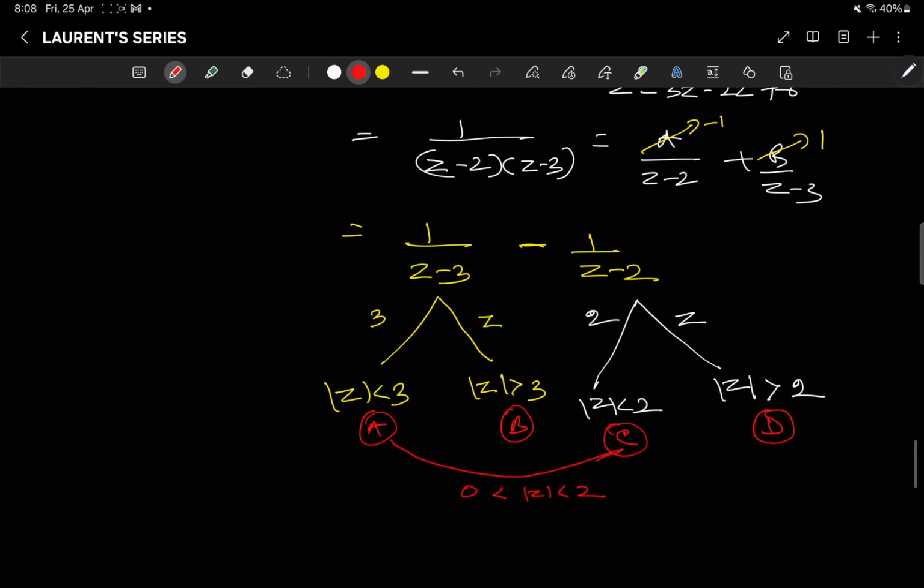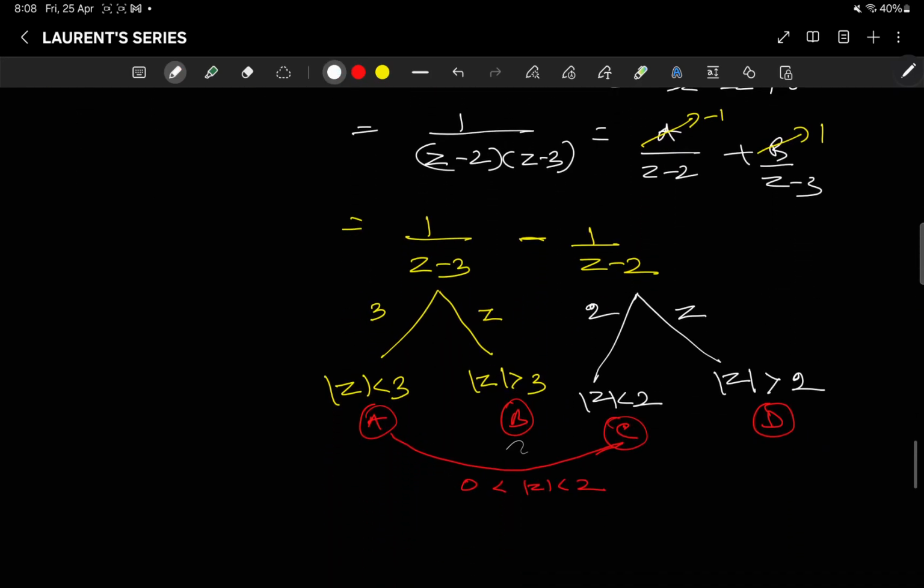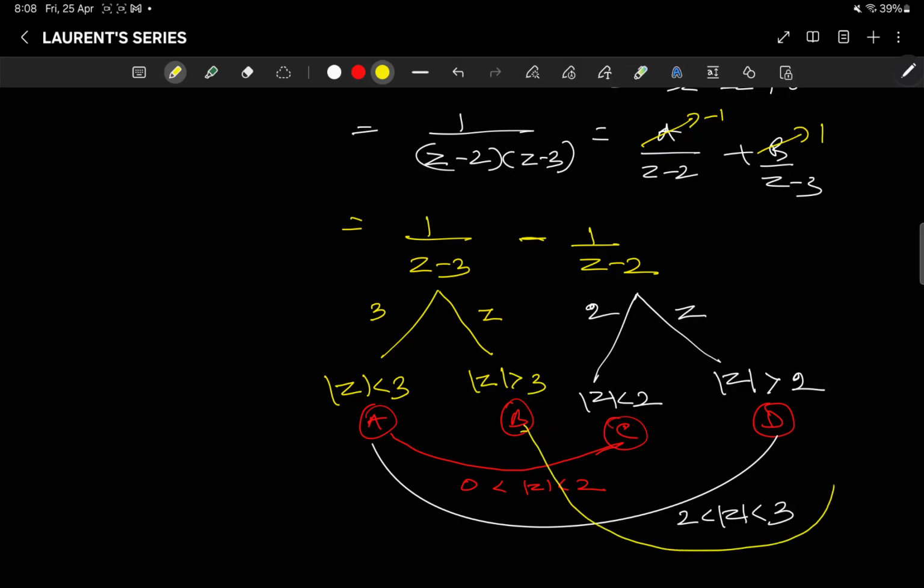If I take more than 2, less than 3, here it will work for 2 less than |z| less than 3. Now if I take greater than 2 as well as greater than 3 here.